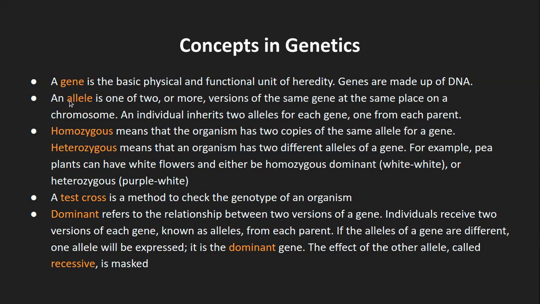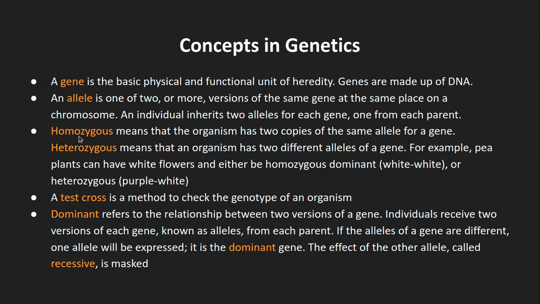I hope this concept is clear, because we will be using this word quite often. And if this part is not clear, you may not follow the rest of the description. So if you have any question or if you haven't understood this part, please do ask. So that is an allele, which is the copies of a gene on the same chromosome, right? One from father and one from mother, they are called alleles.